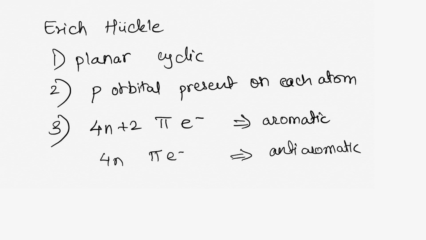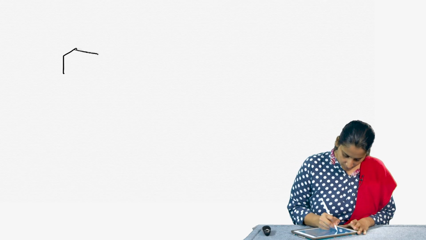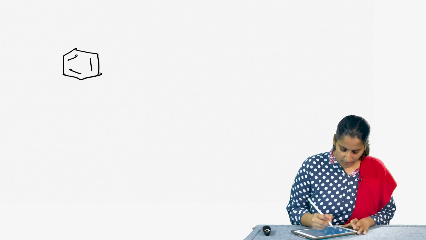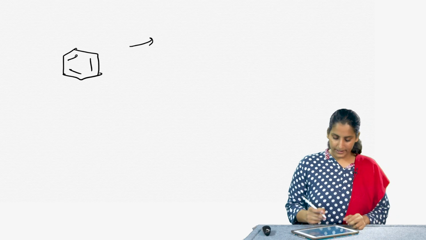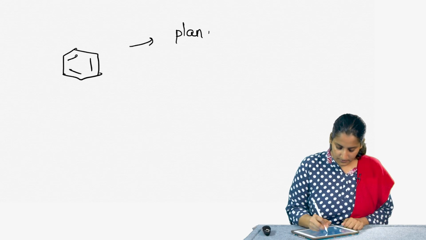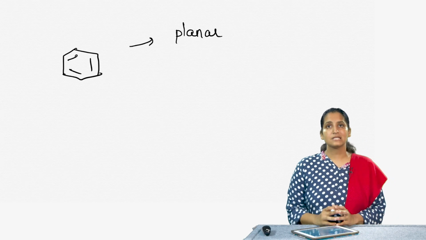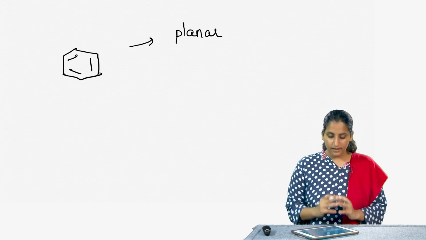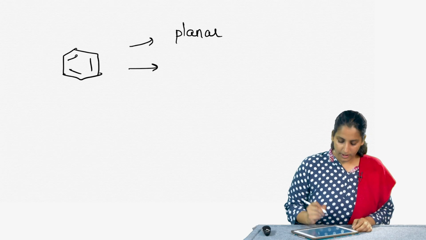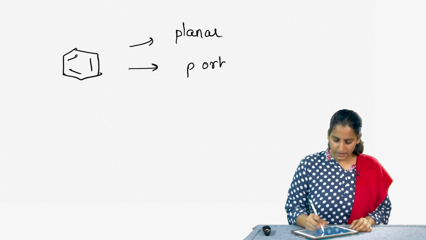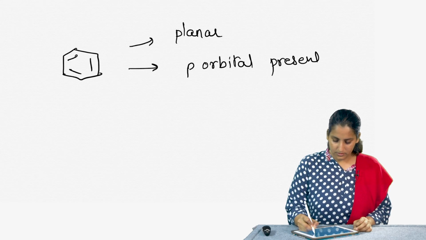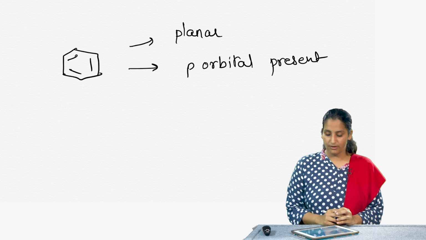Okay. So, now let us look at the three molecules that we have seen before. Let us look at benzene. Benzene is planar, it has all the carbon atoms in the same plane as we saw, whereas it also has a p orbital present on each carbon. So, that criteria is also satisfied.